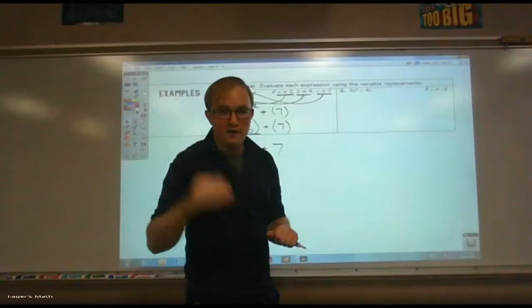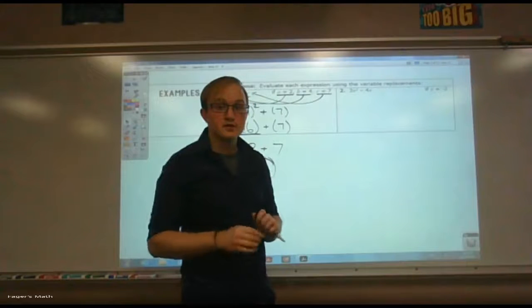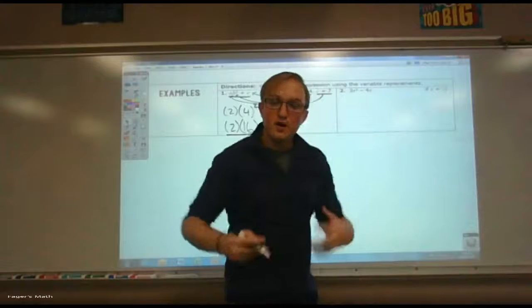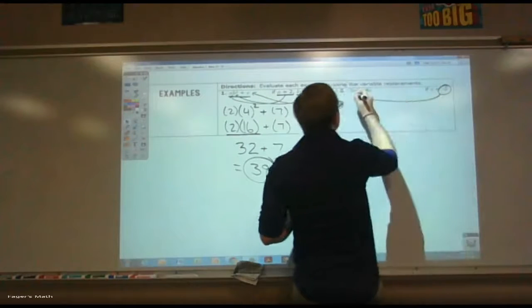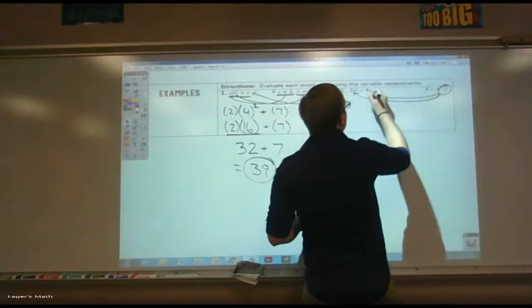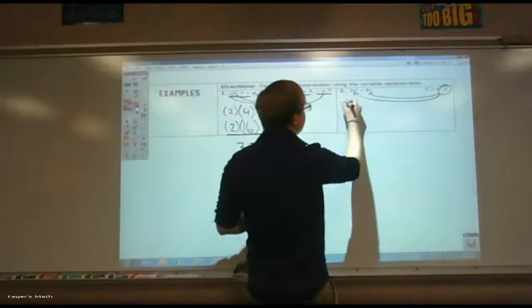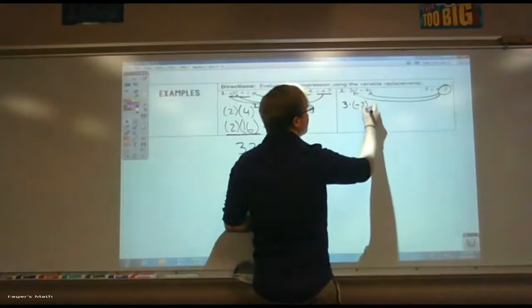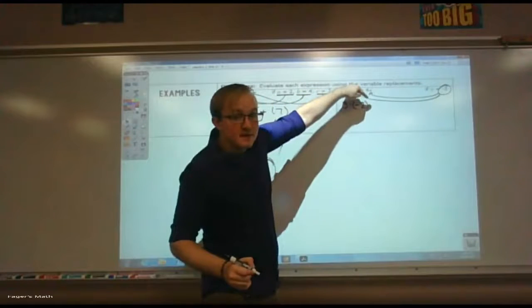Remember, step 1, let's substitute in our known values for their variables. What do we say over here? X is equal to negative 2. Let's do that. Take that negative 2 and plug it in wherever you see X. All right? Remember to put parentheses. So 3 times, in parentheses, I'm going to have that negative 2. Don't forget, because of the exponent, I want it to go up out here.